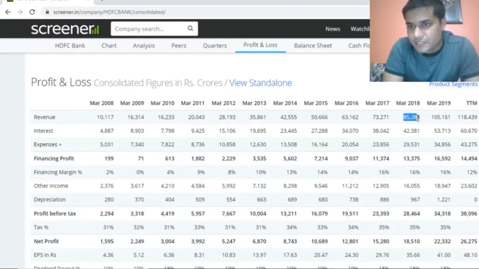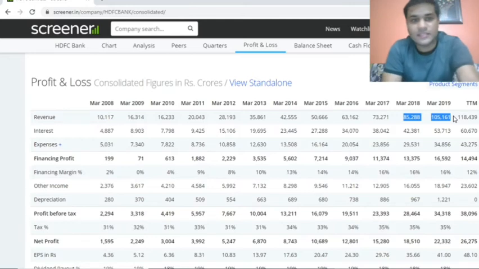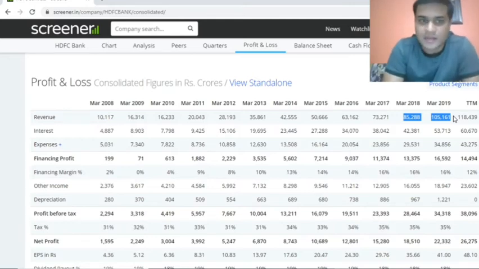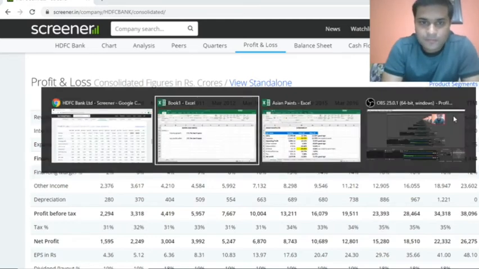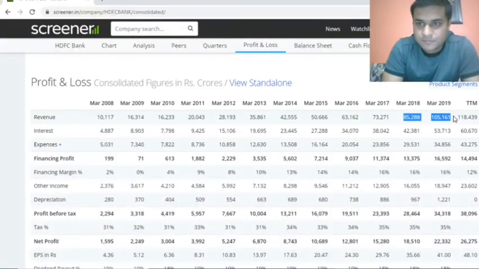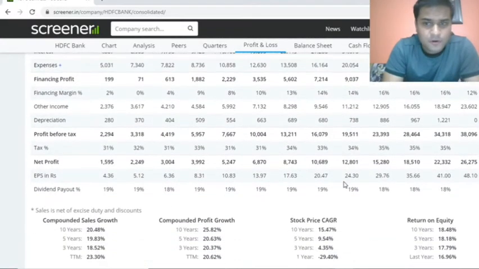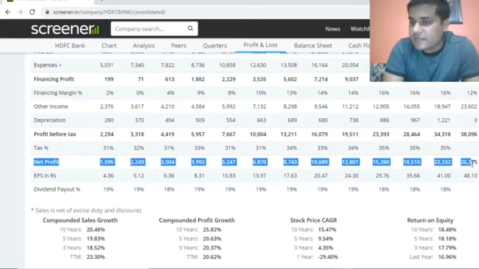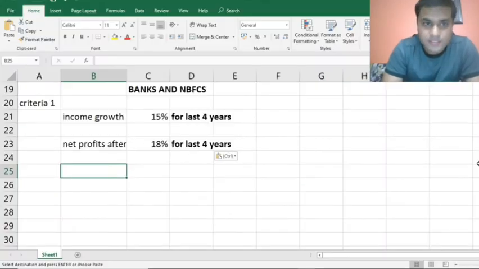As on March 2018, you can get these figures from here in the same manner as we did for the previous section. And the net profit you can see here. This is the net profit, I'm just highlighting it. Again, I am reiterating the fact that you need to consider this for the last 4 years.